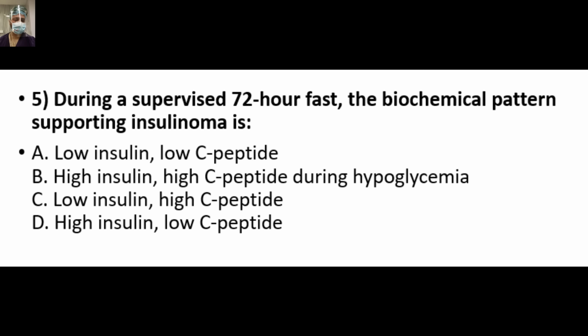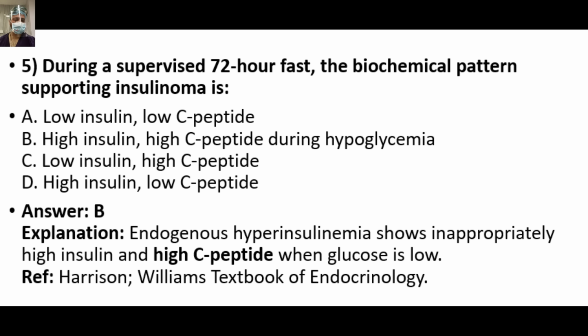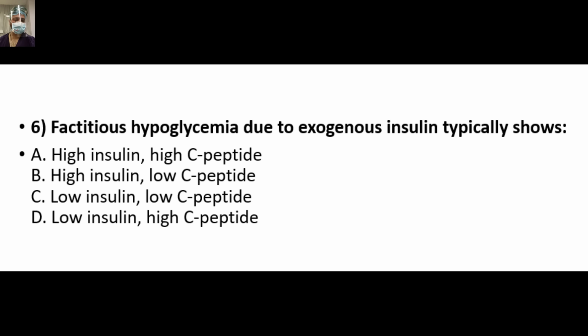During a supervised 72-hour fast, the biochemical pattern supporting insulinoma is, so the answer is B, that endogenous hyperinsulinemia shows inappropriately high insulin and high C-peptide when glucose level is low. This is an important question.